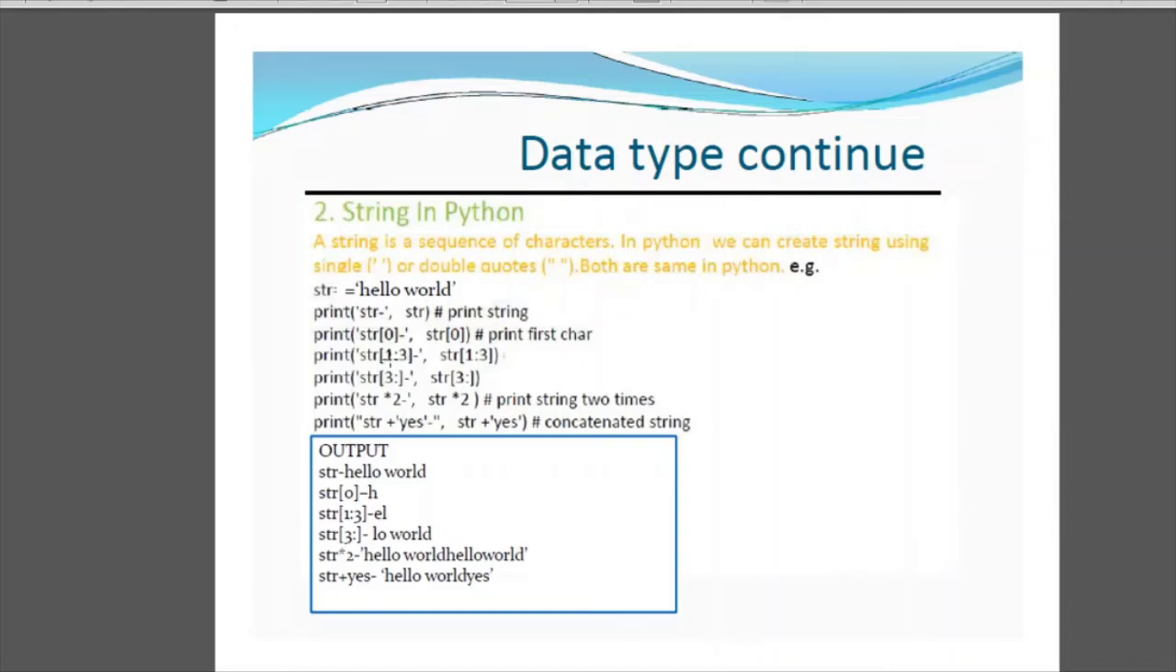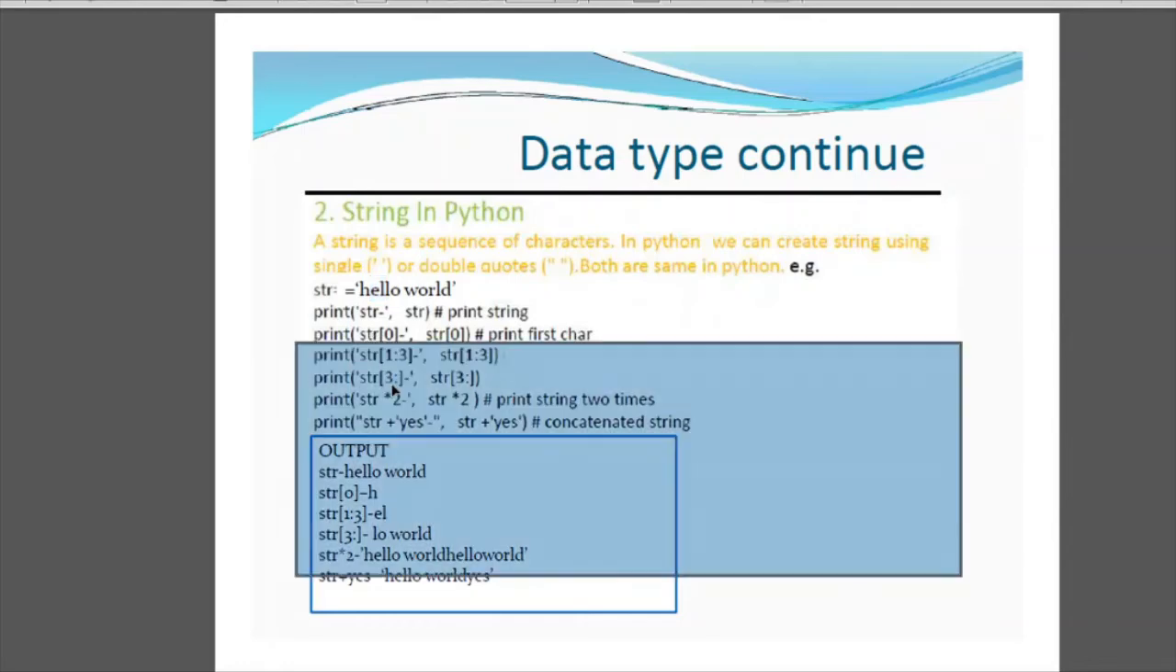Next is to print the string from the first position to the third. In Python, when you write 1:3, it will start from position 1. Position 1 is e, so it will start from e, and 3 means it should end before position 3. So 0, 1, 2, 3. The second l is at position 3, so before that position it should end. So el will be the output of this command.